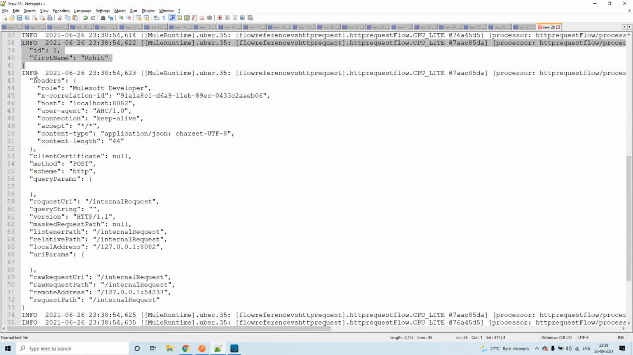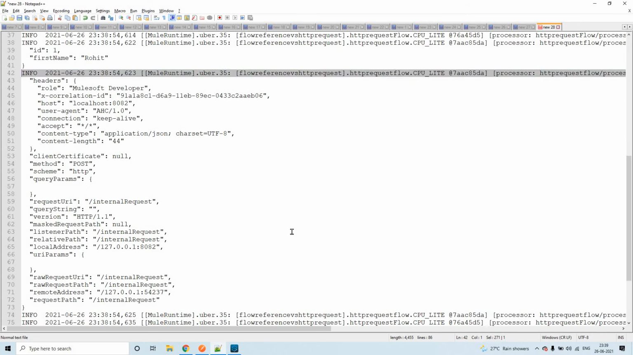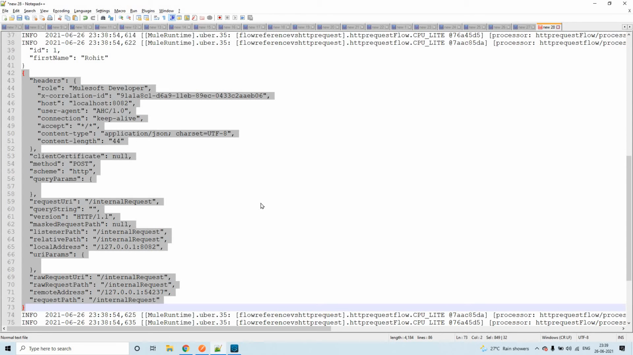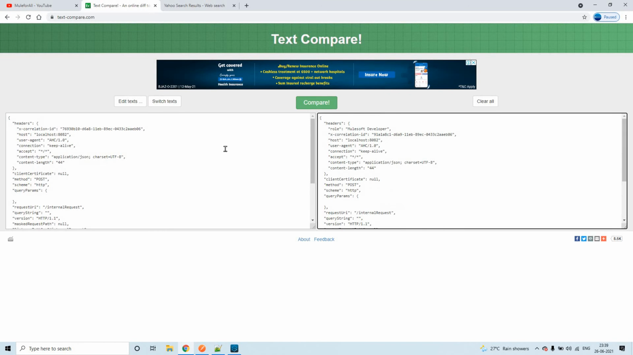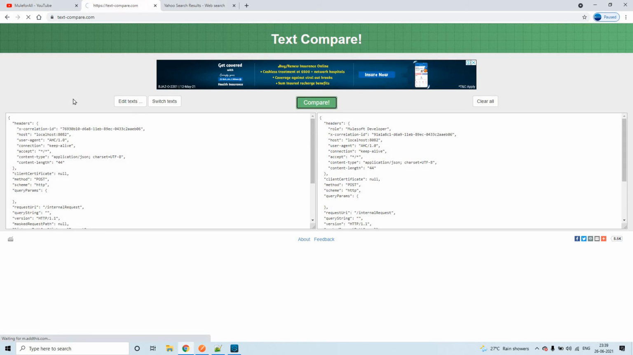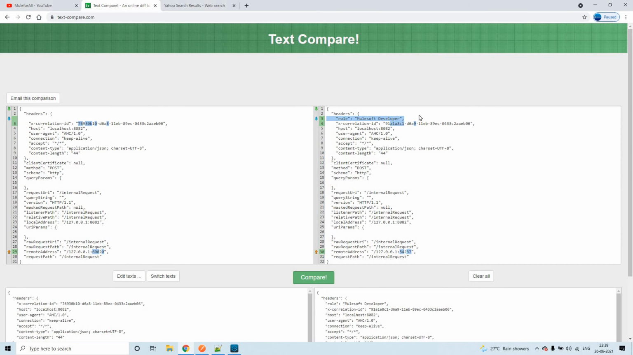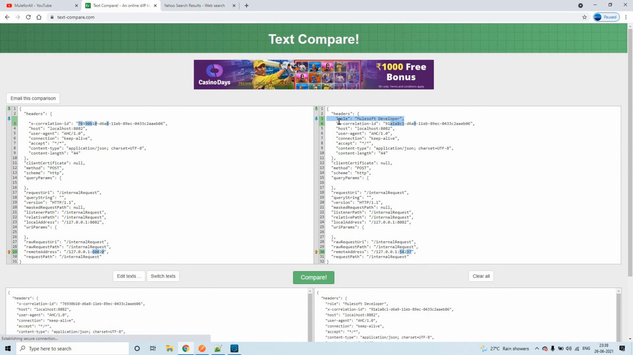And you see here in the header section, let me copy this, and we'll see the comparison. I copied that and pasted it here. Now let me compare this. See, there is some difference, right? Let's leave aside the correlation ID, anyway it will change each and every time. But you see here one more header value got added when we added it explicitly.